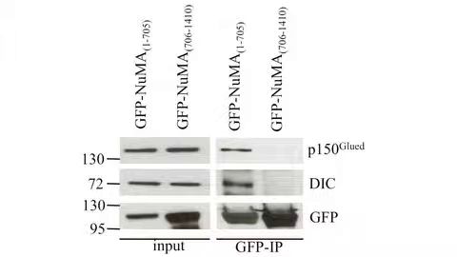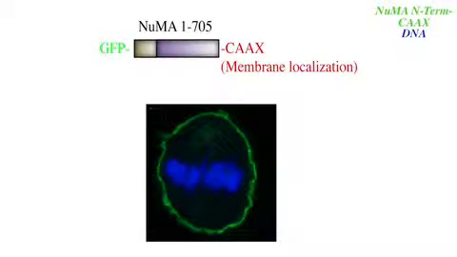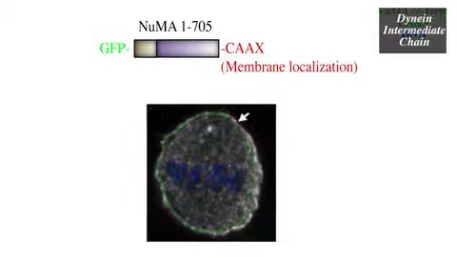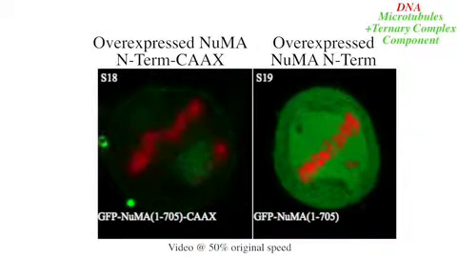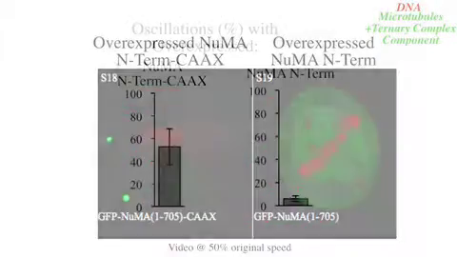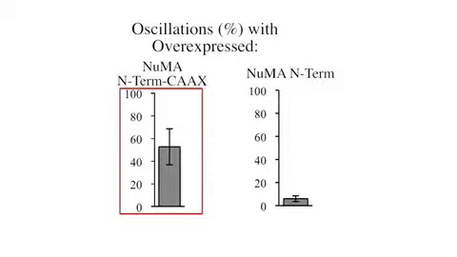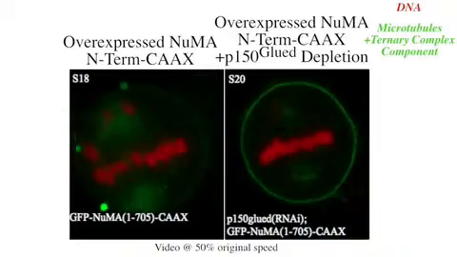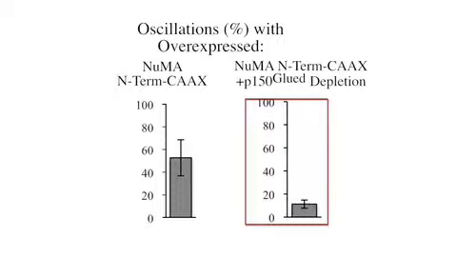We took this N-terminal segment of NuMA and fused it to a CAAX box to basically drive the localization to the plasma membrane. And so in this way, we were able to drag most of dynein to that location. And again, when we looked at that experiment using live imaging, we saw that just like overexpression of the ternary complex members, overexpression of this N-terminal NuMA CAAX resulted in this crazy movement of the spindle. These movements were dynein dependent because they were suppressed by depletion of, for instance, the dynactin component P150 glued.